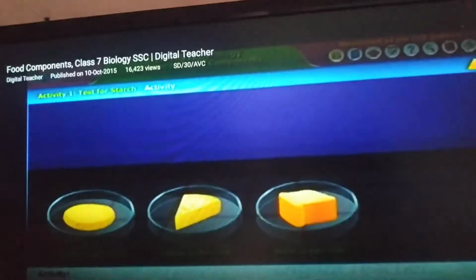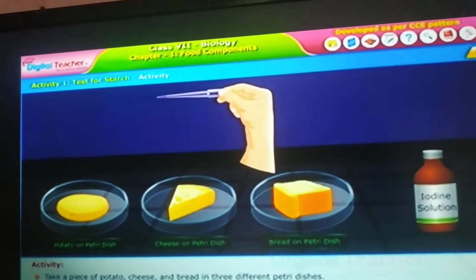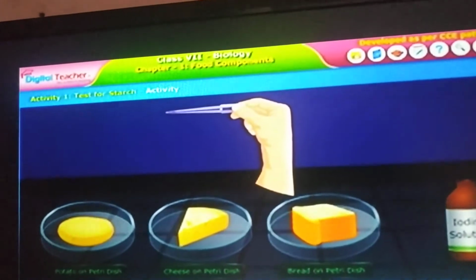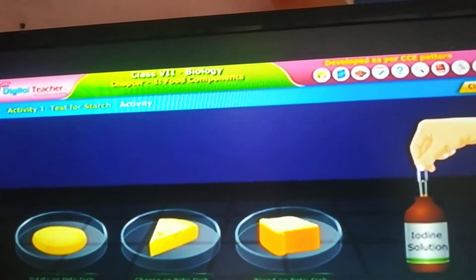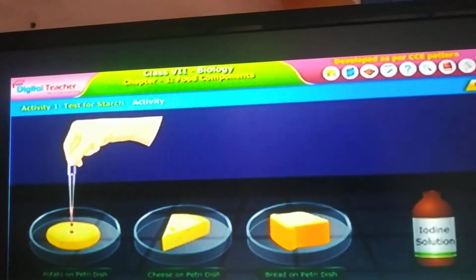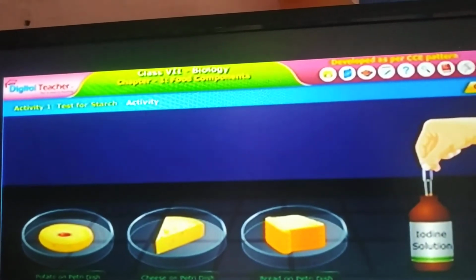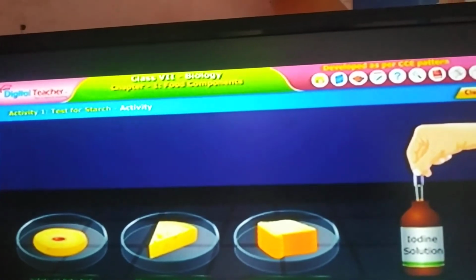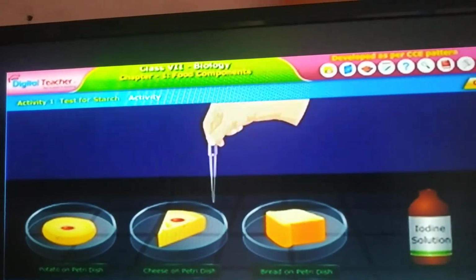Now take iodine solution and a small pipette to extract the iodine solution. Now take a few drops of iodine solution and put them on the slice of potato, and again collect a few drops and put them on the cheese.